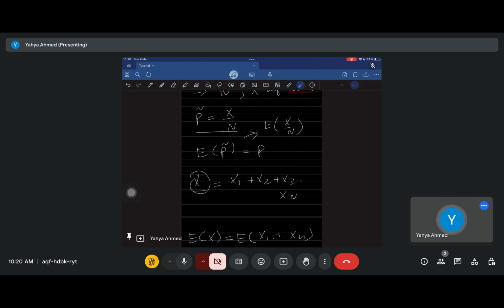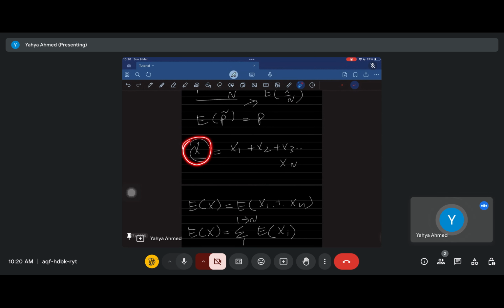What is the expected number of heads? We are trying to find e of x. Let's look at x. What does the value of x depend on? The number of heads basically depends upon the number of heads on the first flip, the number of heads on the second flip, the number of heads on the third flip, and so on and so forth, all the way until the nth flip. On each flip, the number of heads is either going to be 0 or 1. We would like to find out the expectation of this entire variable, the total number of heads.